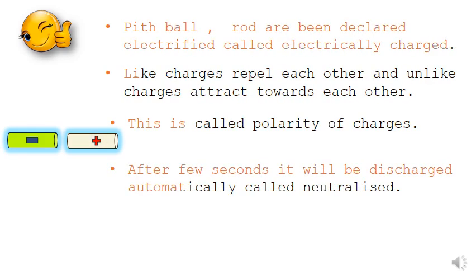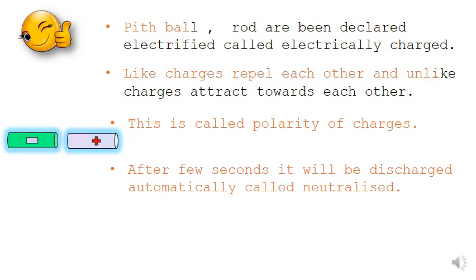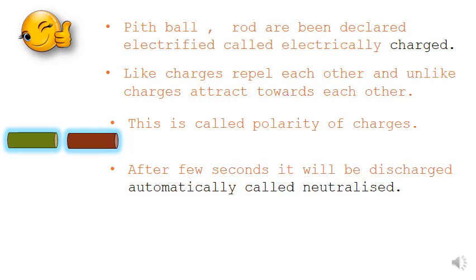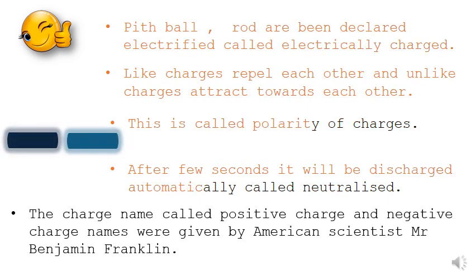After a few seconds, dissimilar polarities that attract each other will be neutralized automatically. Please listen carefully: I have two glass rods, one positive and one negative, with dissimilar polarity. They attract each other, and after a few seconds both are neutralized.